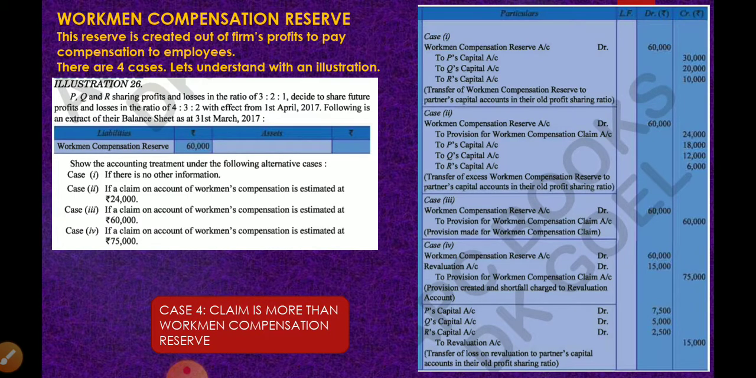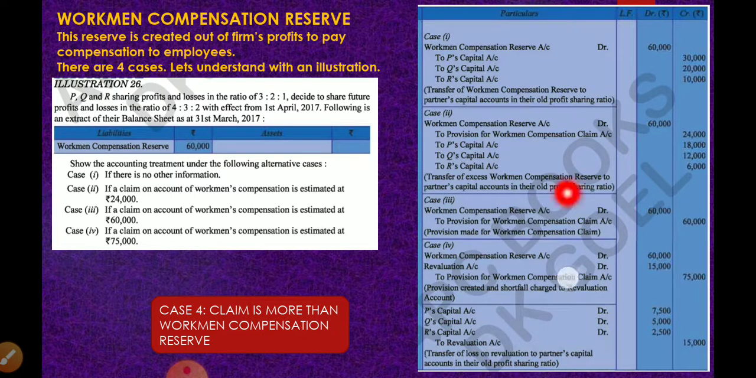In case 4, the claim amount is 75,000, whereas we have a reserve only of 60,000. Then what will we do? The claim is more than the reserve. So 60,000 will be fully transferred to the provision claim account, and the difference of 15,000 we will collect from revaluation account. It is to be considered as a new liability. When liability increases, it will be shown in the debit side of revaluation account.